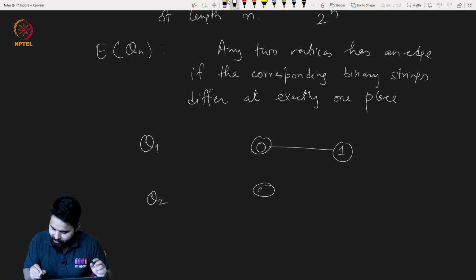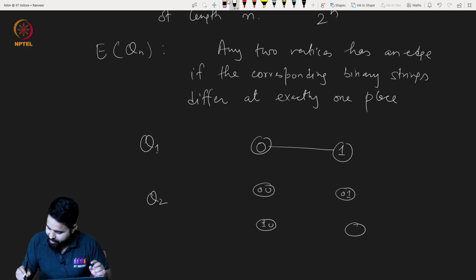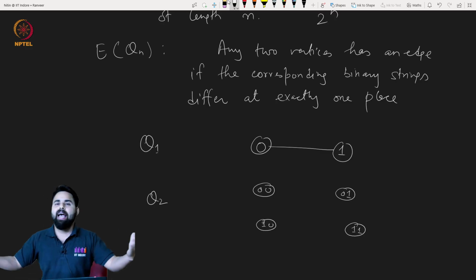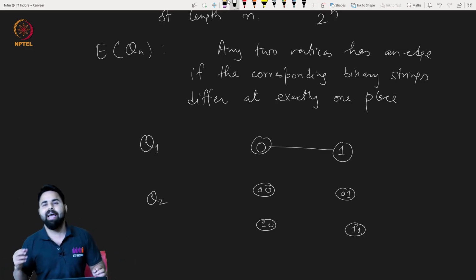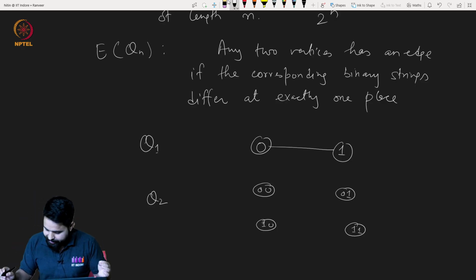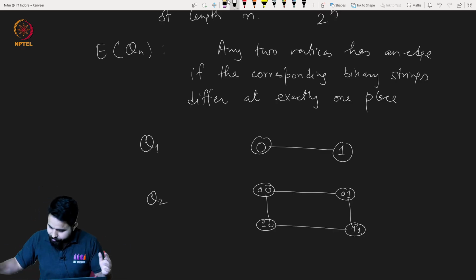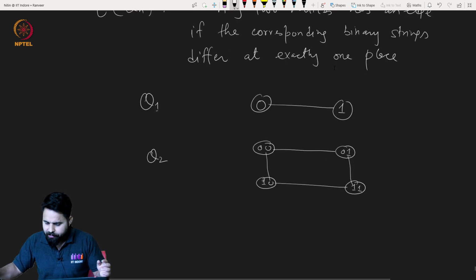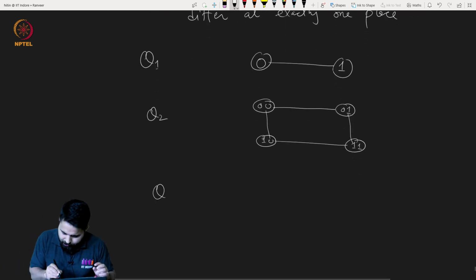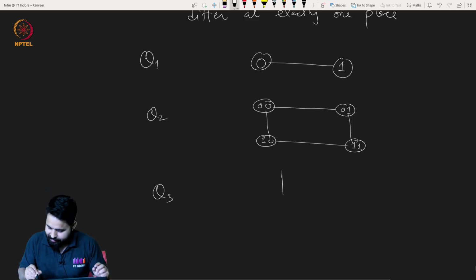There will be 4 strings: 00, 01, 10, and 11, and any two vertices will have an edge if the corresponding binary strings differ at exactly one place. So this will be an edge, this will be an edge, this will be an edge, this will be an edge. On the diagonal there will be nothing. Very good. Now let us see what Q3 will be. Q3 will look like this.